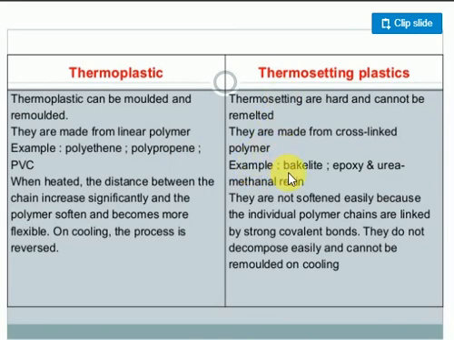Thermosetting plastics: you remember bakelite, epoxide, urea formaldehyde. When heated, look at these polymers, they do not become softened. They cannot be remolded again and again. This is regarding the polymers.